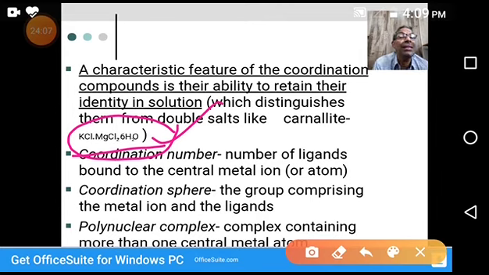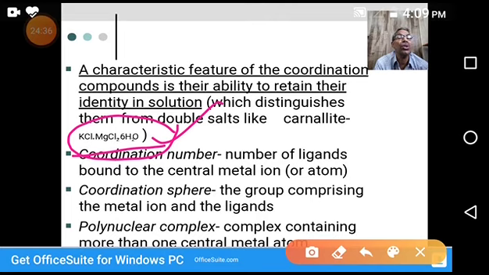Whereas coordination compounds are contrary to double salts. What happens when we dissolve a coordination compound? Most of the properties are retained by the compound. The majority of the properties don't change when the compound is dissolved in solution. Further, we can't give the tests for individual ions.